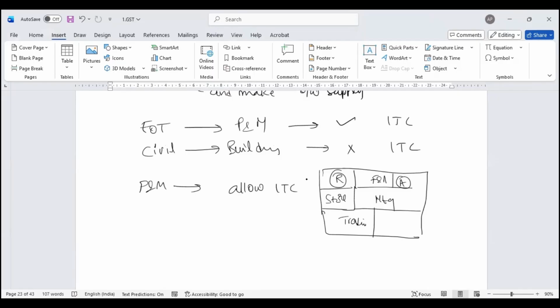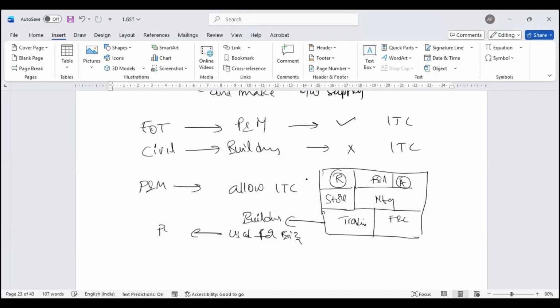Finally, this is my canteen, food and other miscellaneous. This entire building is used for business.